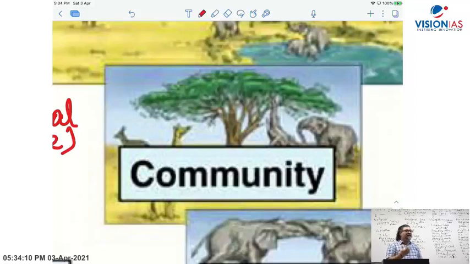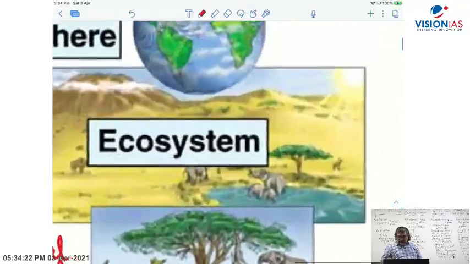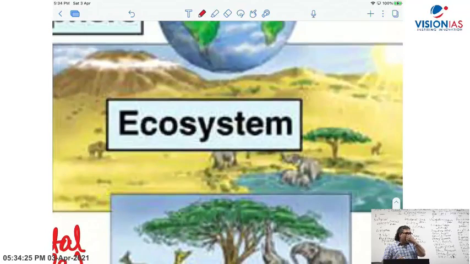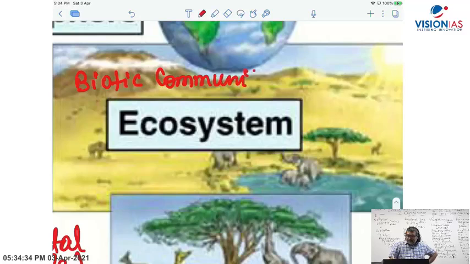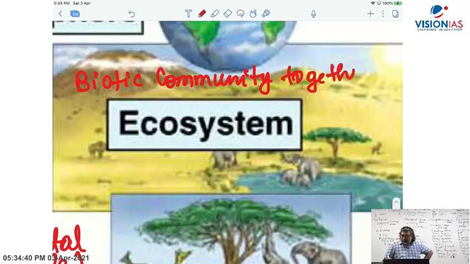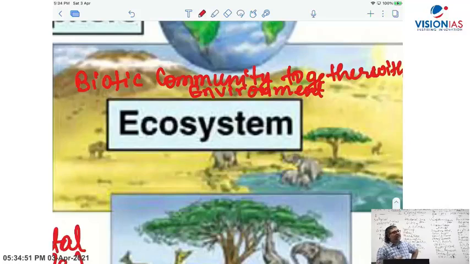If we take all types of plant species, all types of animal species, all types of bacteria and fungi, they make the biotic community. Then we have discussed in the classroom that the community makes the ecosystem. The broader unit is the ecosystem. What is an ecosystem? An ecosystem is the biotic community, the biological community, together with their non-living environment. And environment is the surrounding, which consists of both living and non-living.